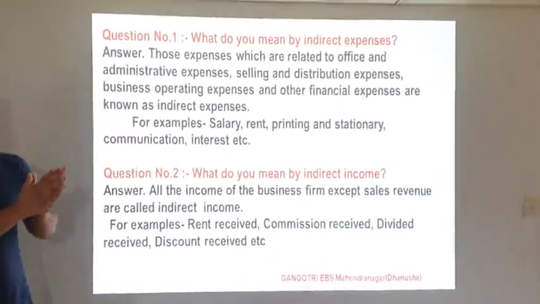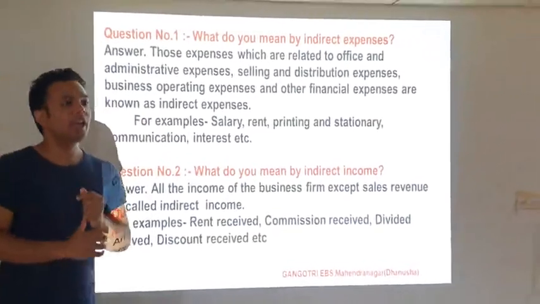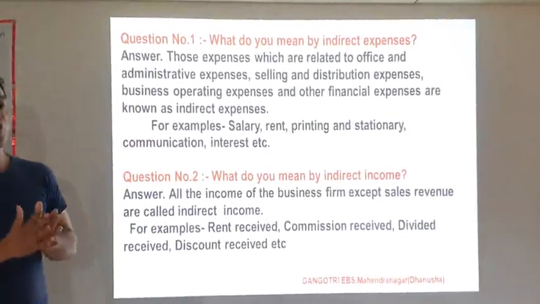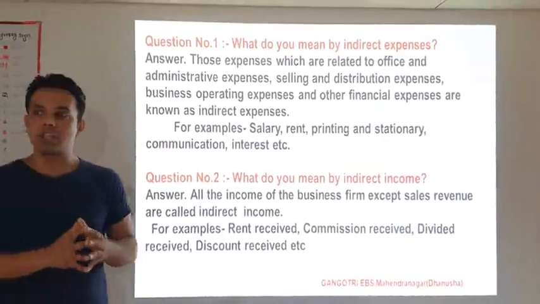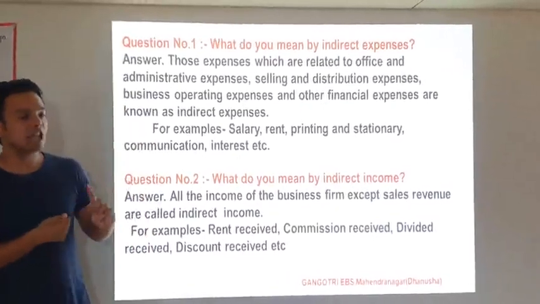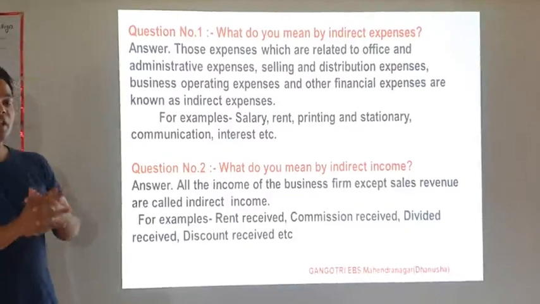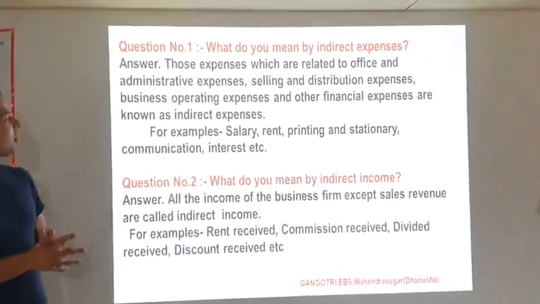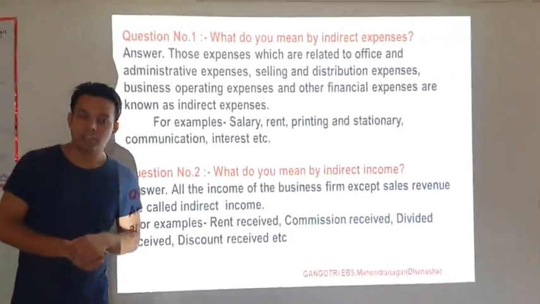In the trading account, we discussed the direct expenses, but here in the profit and loss account we discuss the indirect expenses. Those expenses which are related to office and administration, selling and distribution, business operating expenses, and other financial expenses are called indirect expenses.